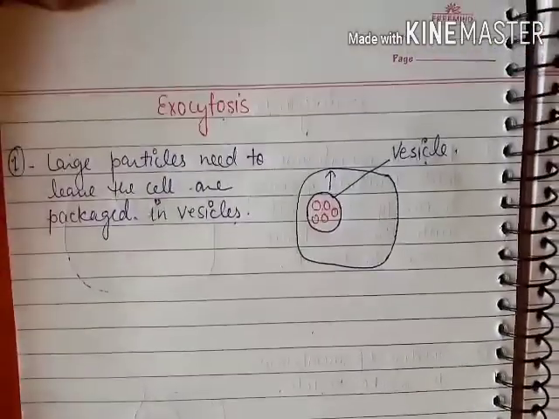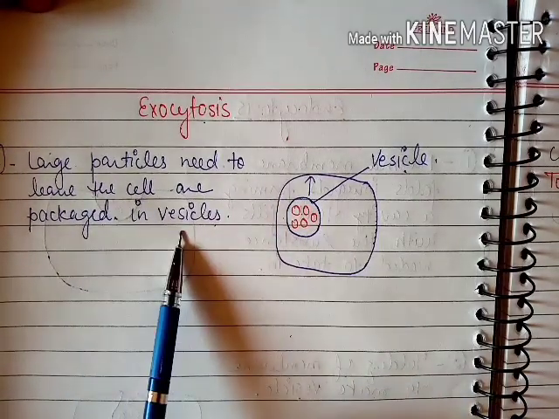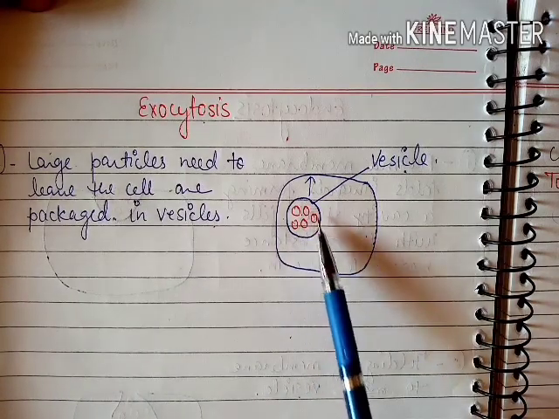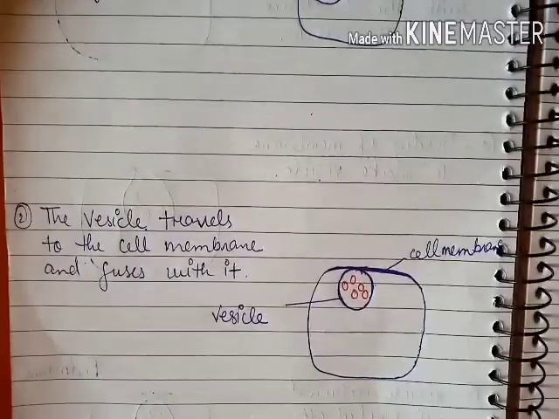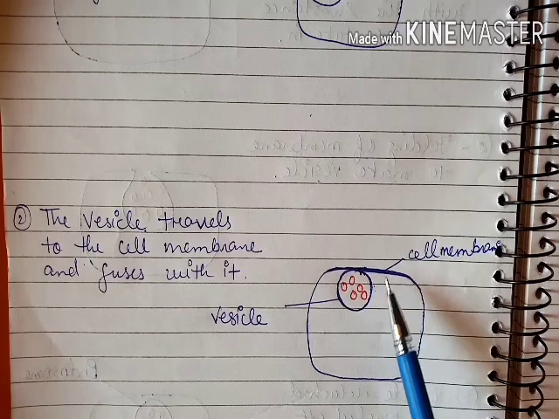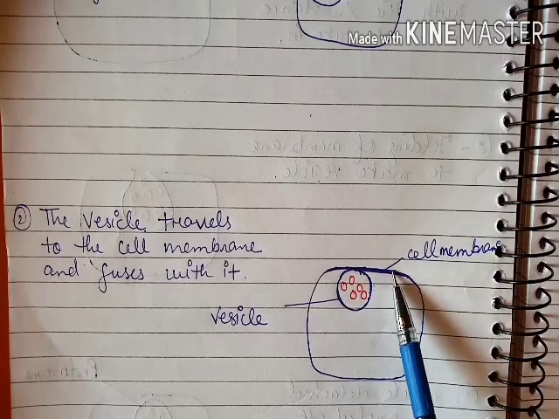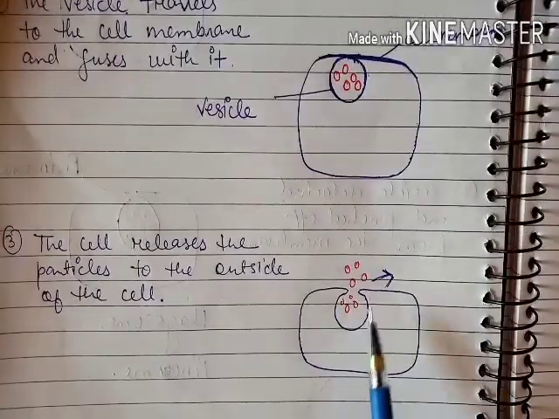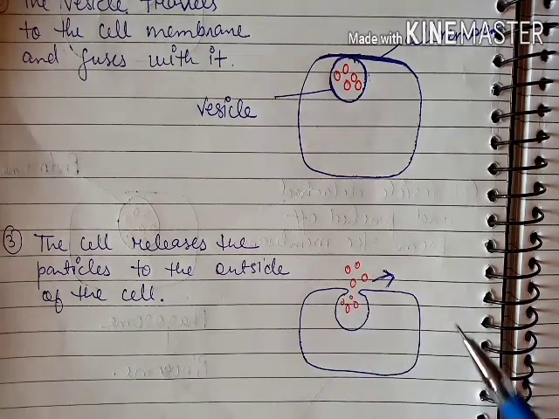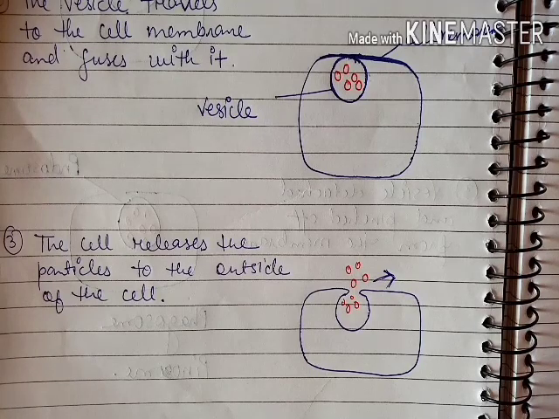First one, when the large particles need to leave the cell, they are packaged in vesicles. Okay, they will get packaged into a vesicle, and in the second step, that vesicle will move towards the cell membrane, and at that time both the membrane of the vesicle and the cell membrane will fuse together, and they will open outside. Okay, and the material will be discharged from the cell. That's how by the process of exocytosis, the cell removes large molecules, large particles of substances outside from the cell.